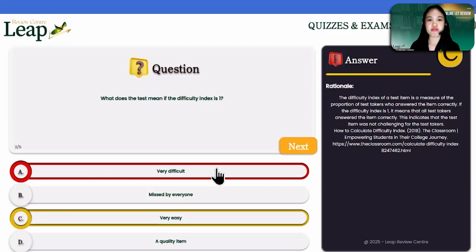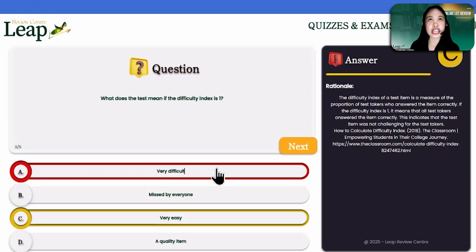And what will be the course of action of the teacher? The teacher will need to reject or discard this item. Why? Because it is not reliable when it comes to discriminating the upper and lower group. So we need to discard it. Now for letter A, very difficult. It's the other way around.